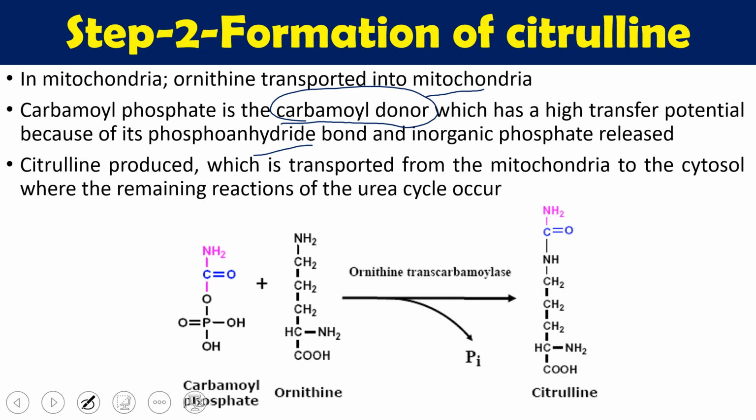So ornithine, which was initially in the cytoplasm, enters into the mitochondria. Carbamyl phosphate is already synthesized in the mitochondria. So carbamyl phosphate and ornithine combine together and ultimately give us citrulline.